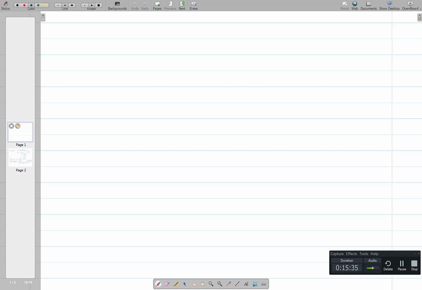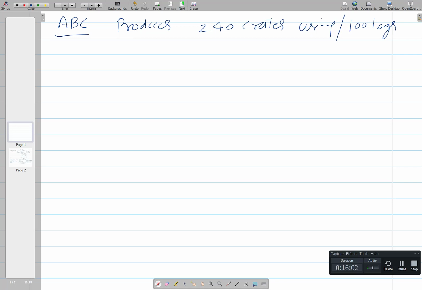Say there is a company A, B, C, and it produces 240 crates using 100 logs of wood.